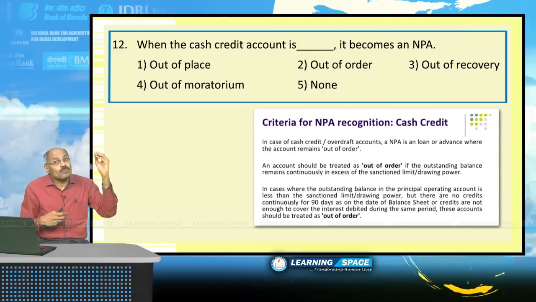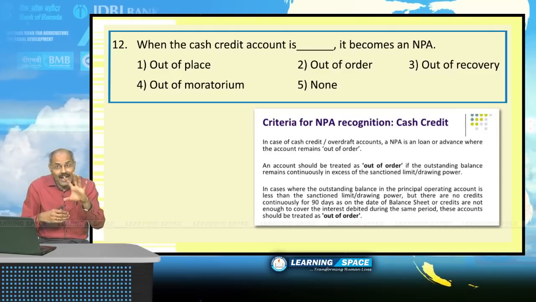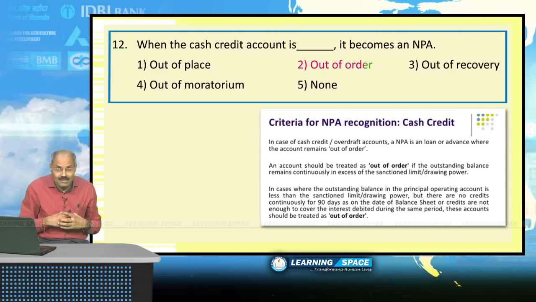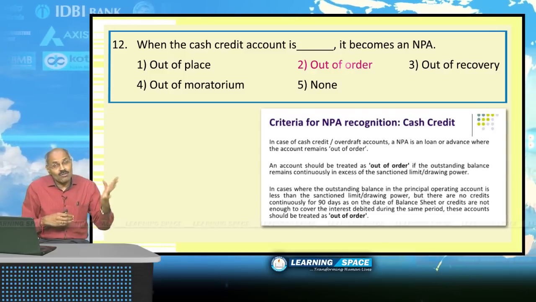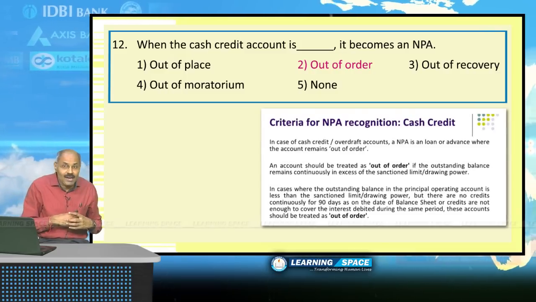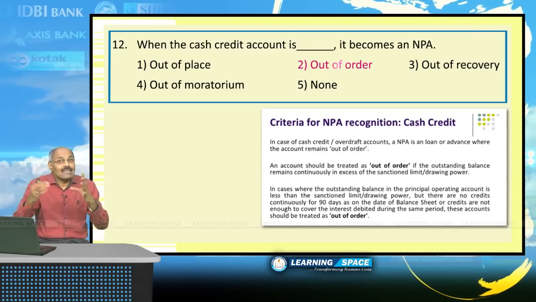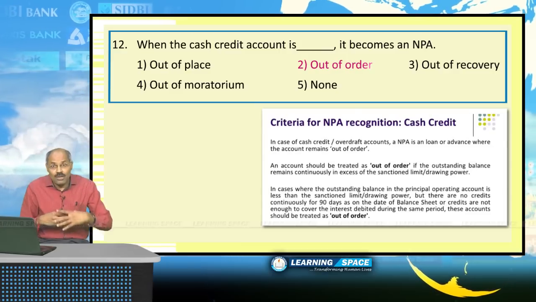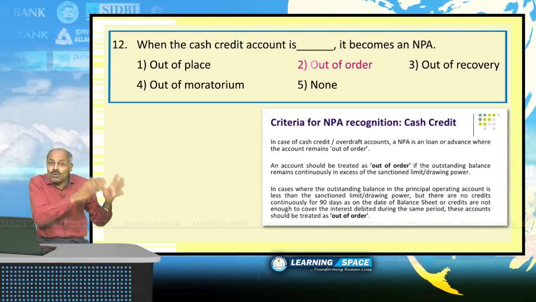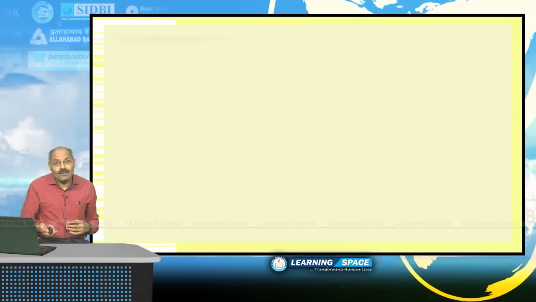And you have to repay regularly. If you are not paying back for 90 days, the account is considered out of order. Here the cash credit account becomes out of order, just like a loan becomes a non-performing asset. Right friends? Look into the next one.